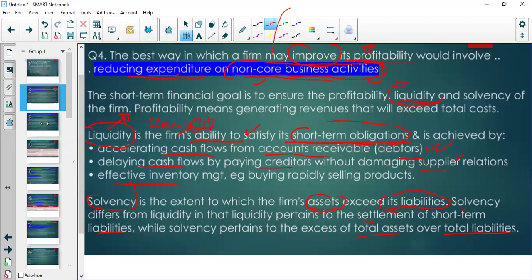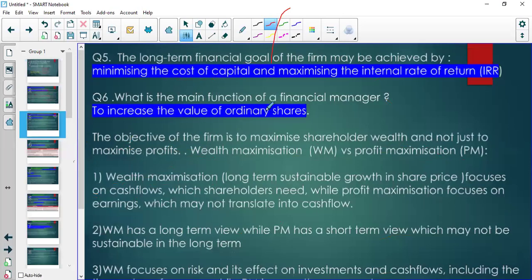All right. Then we have spoken about the long-term goal of the firm. We said the long-term goal of the firm is to increase the value of the ordinary shares, which is actually the main function of a financial manager.